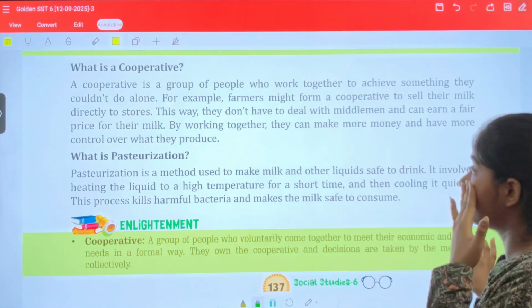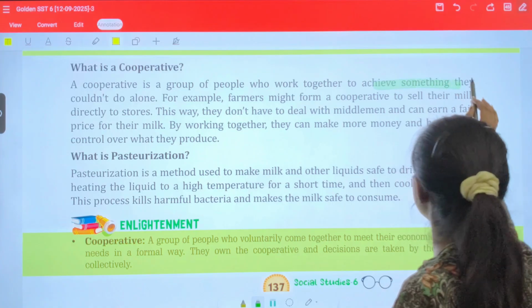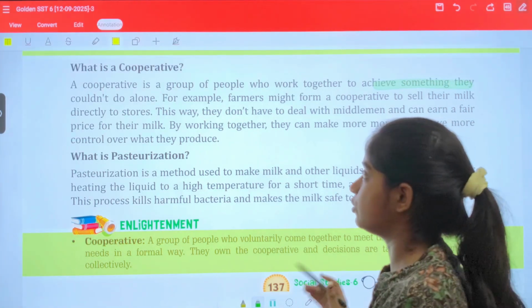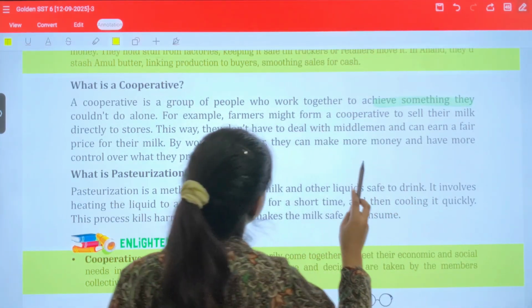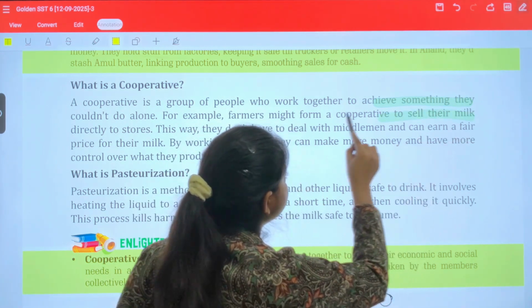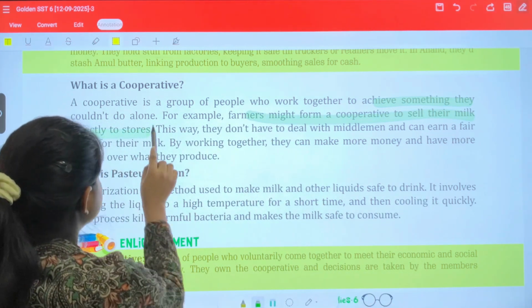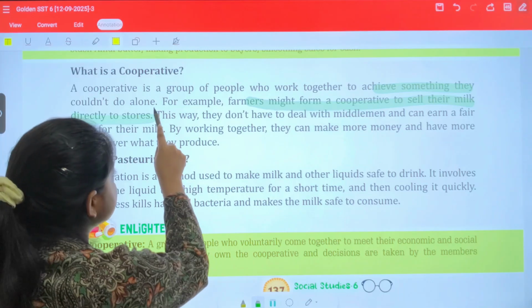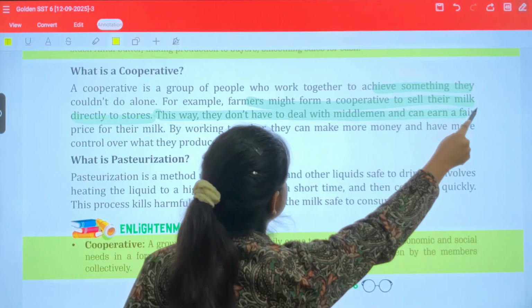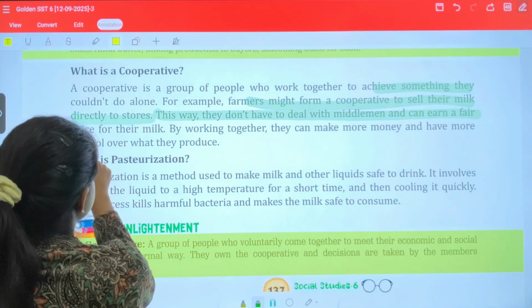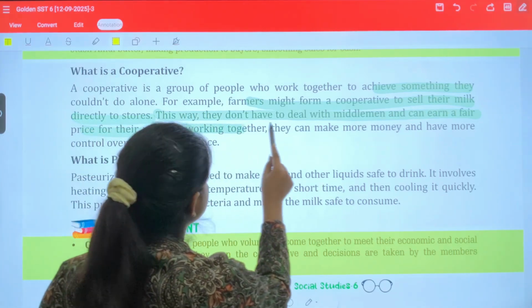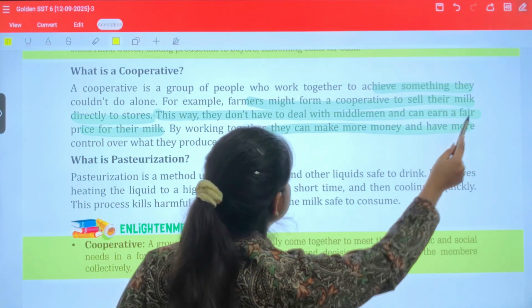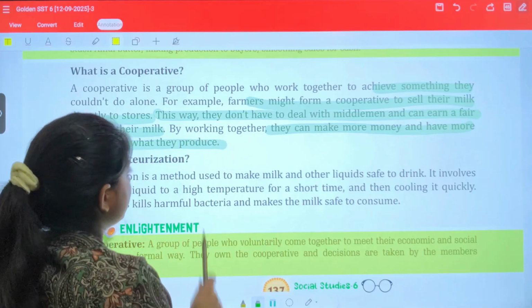A cooperative is a group of people who work together to achieve something they could not do alone. Okay, for example, farmers might form a cooperative to sell their milk directly to stores. This way they don't have to deal with middlemen and can earn a fair price for their milk. By working together, they can make more money and have more control over what they produce.